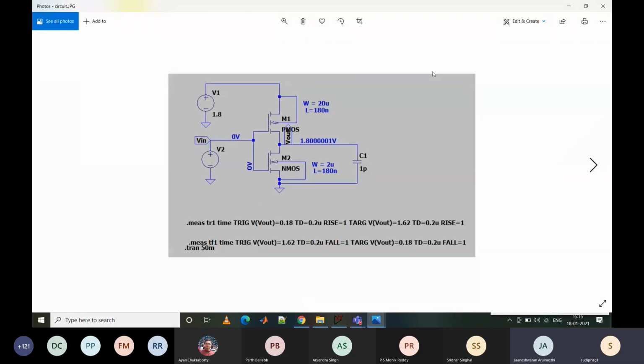So this. Rise. So what is this rise equal to 1 and fall equal to 1? So that means you are setting up the rise time and fall time for your measurement V signal. Yes, sir. Okay.